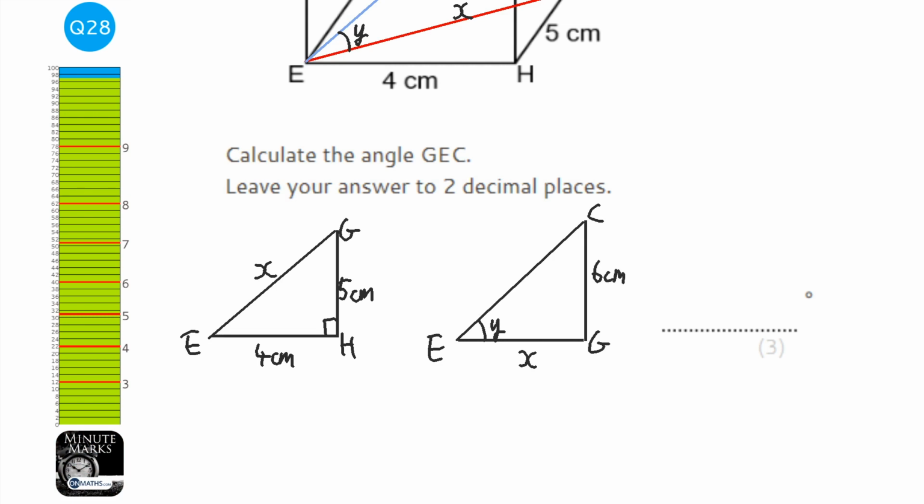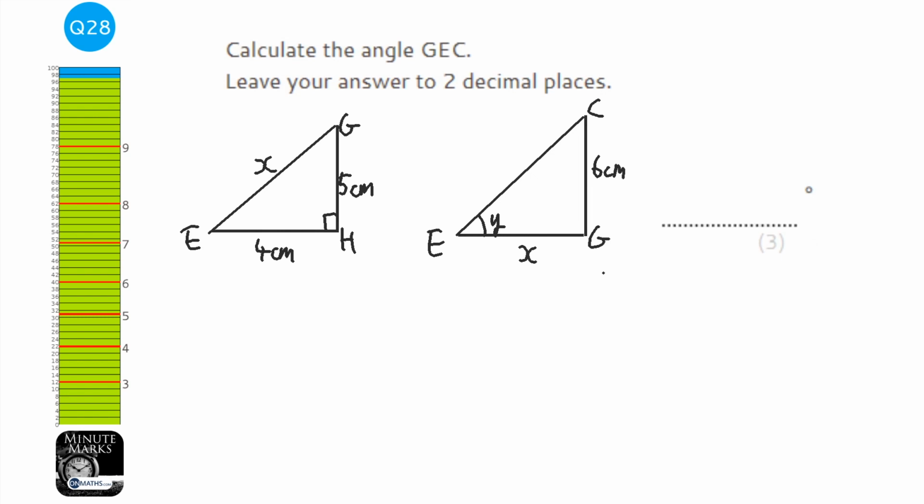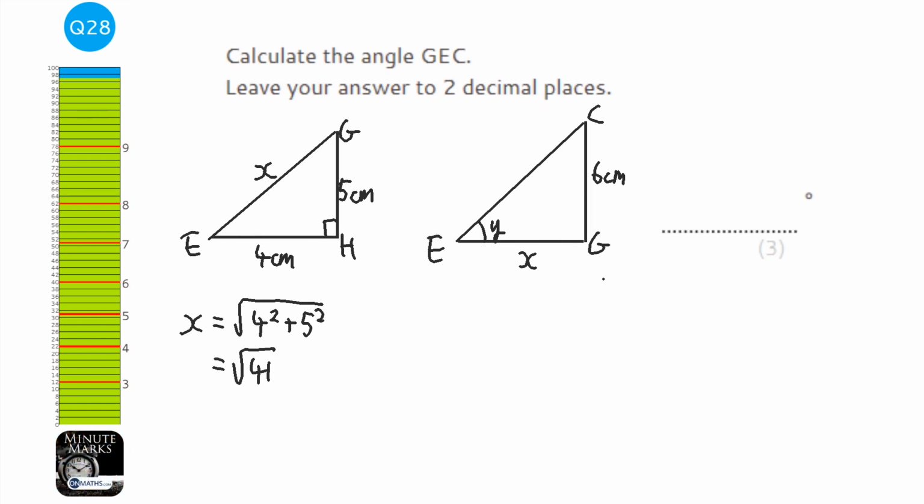Okay, so we're going to use Pythagoras' Theorem, which if you don't know how to use it, there's loads of stuff on the site, to work out what X is, which could be root 4 squared plus 5 squared. 4 squared is 16, 5 squared is 25, so when you add them together it's 41, so that's root 41. I'm just going to leave it as root 41. So if x is root 41, we can put in x here as root 41.